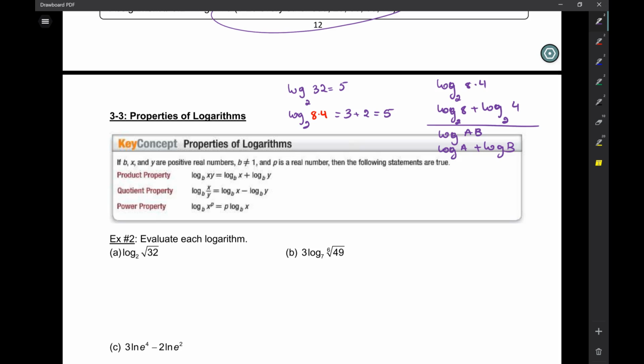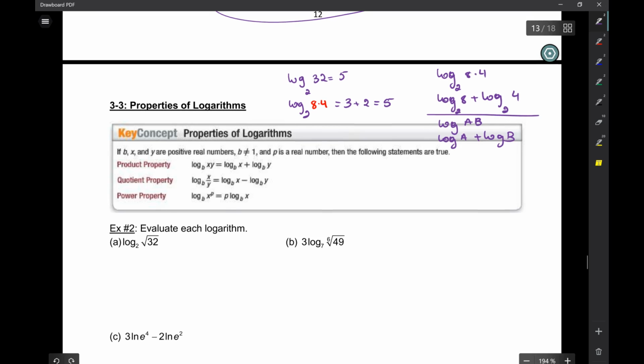It's a very common sense, very practical view of exponents, right? That's what it is. So that's why if I have log base B of x times y, it's log base B of x, the exponent that gives me x, plus the exponent that gives me y. And if I'm dividing, then I have to subtract my exponents, all right? Minus.